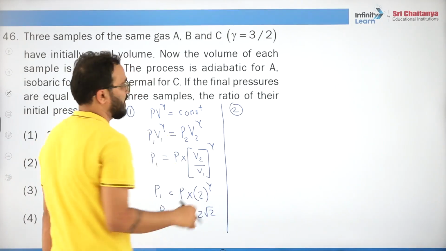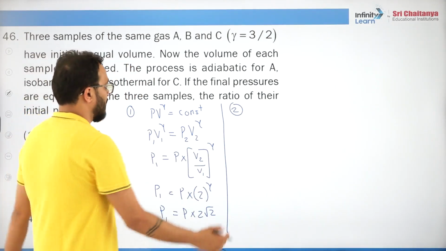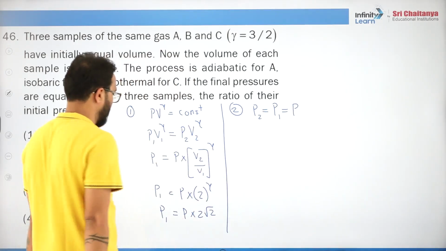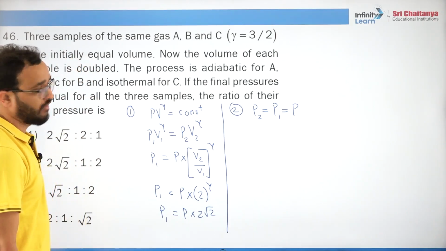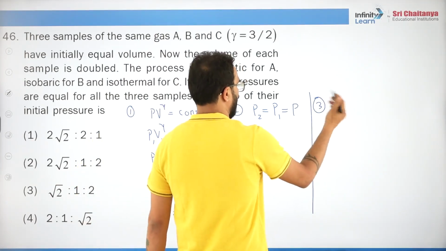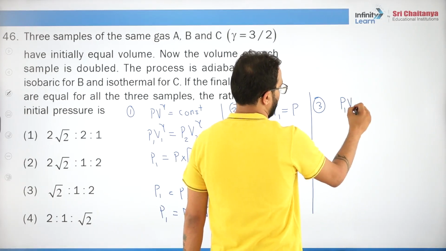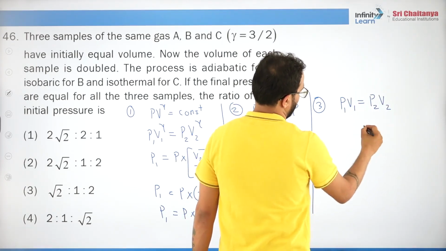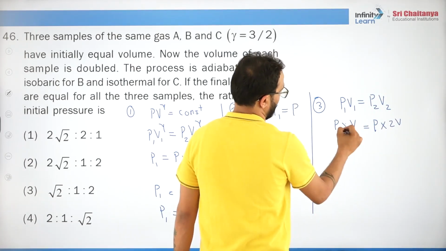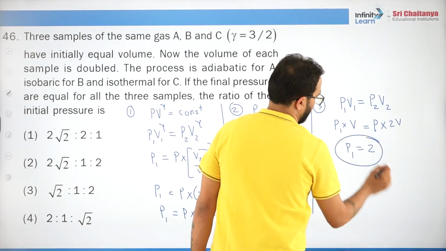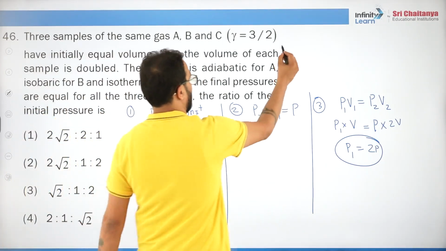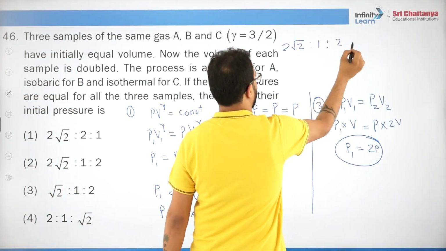Now second is your isobaric. Isobaric, that means pressure is constant. So P2 is equal to P1 is equals to P. Okay? Whatever it is, same. So we will say here initial pressure would have been P only. Now third is what? Isothermal. So P1 V1 is equals to P2 V2. So we know that this is V and this is what? P, and this is what? 2V, and this is what? P1. So here P1 will be 2P, right? So if you take the ratio, it will be 2 root 2 is to 1 is to 2.